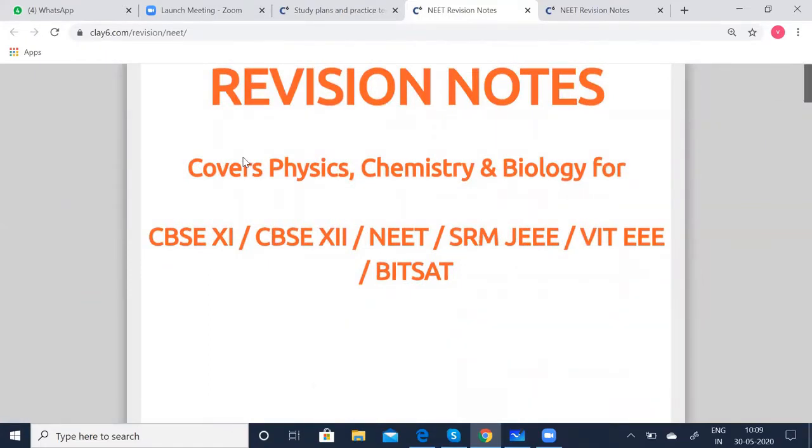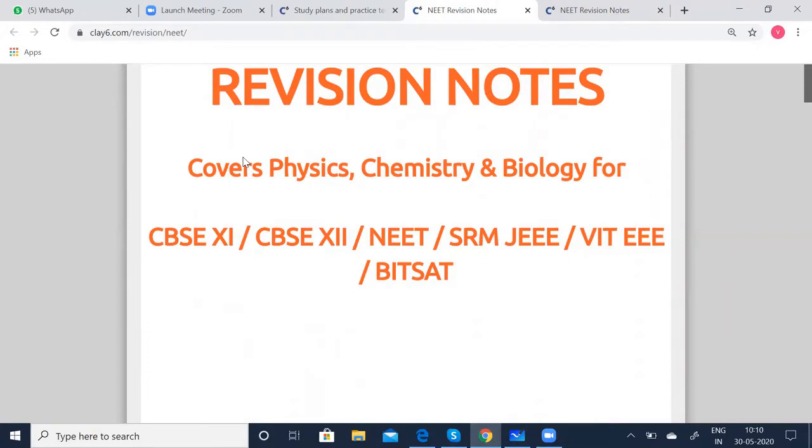It is a concise form, especially for NEET. Certain concepts may be included for both NEET and JEE, but from the NEET point of view, certain concepts can be reduced. You need not mix up all the formulae and everything which are required for JEE also. So whatever is needed for NEET alone, you can remember.